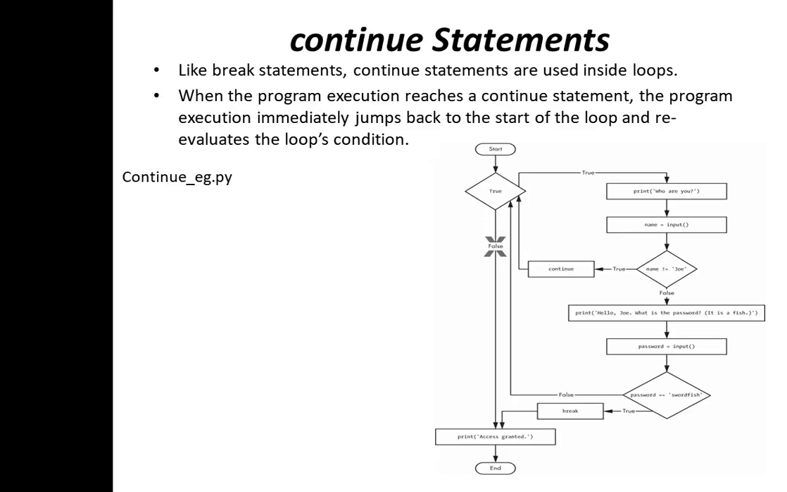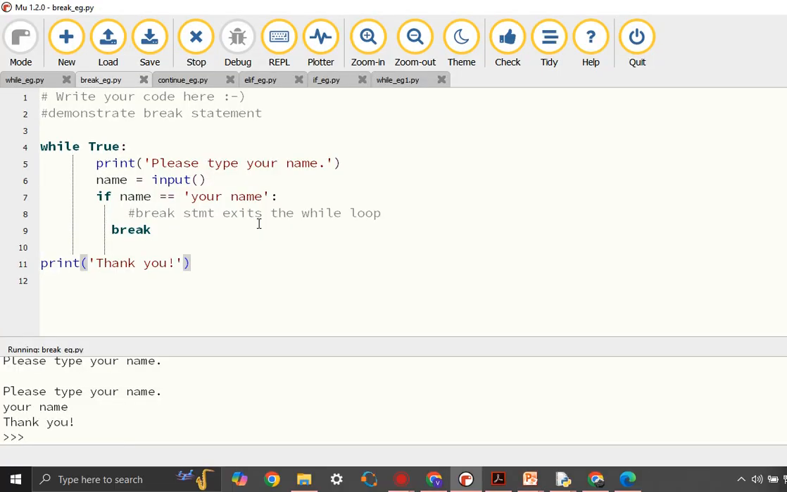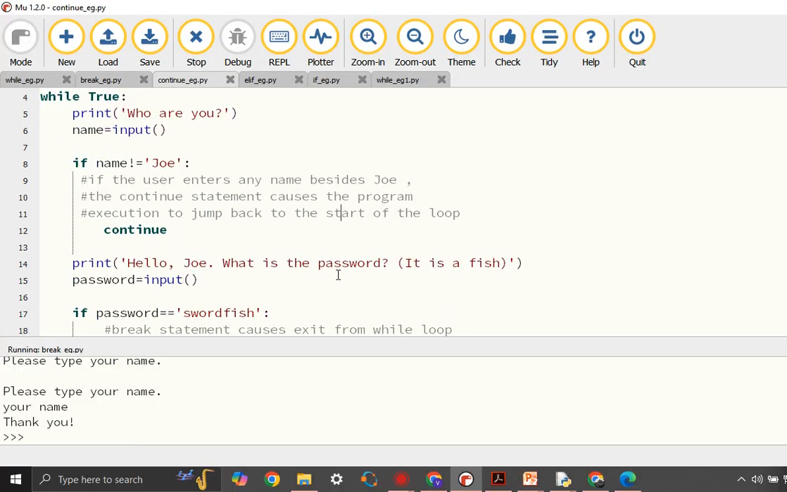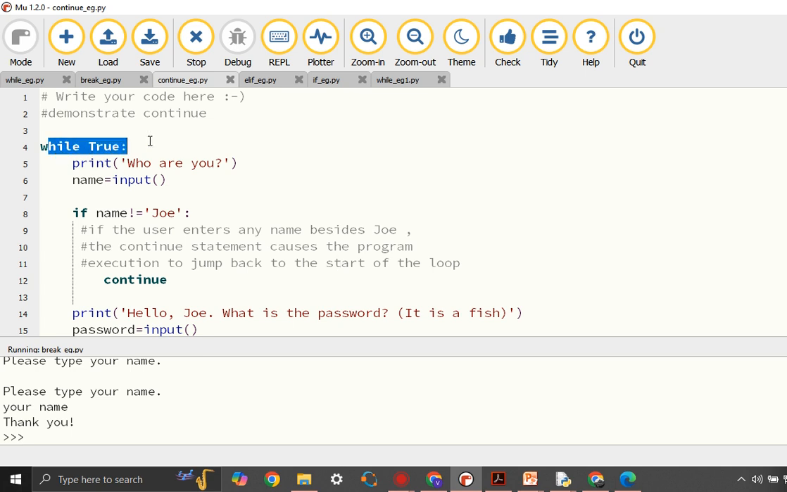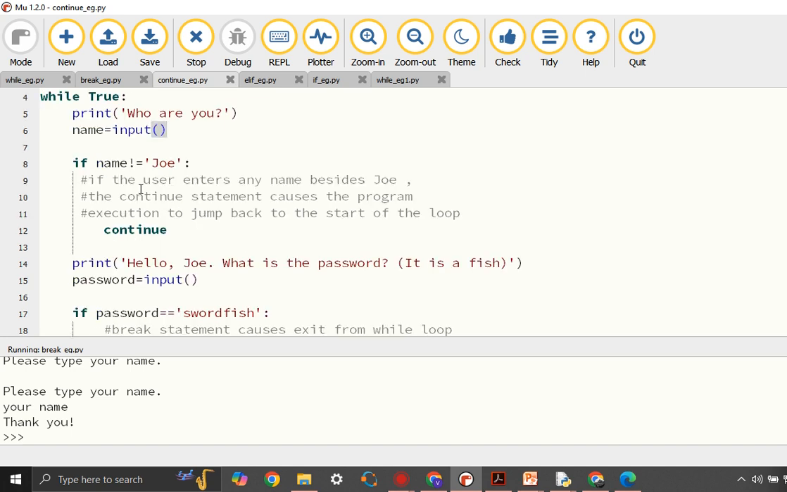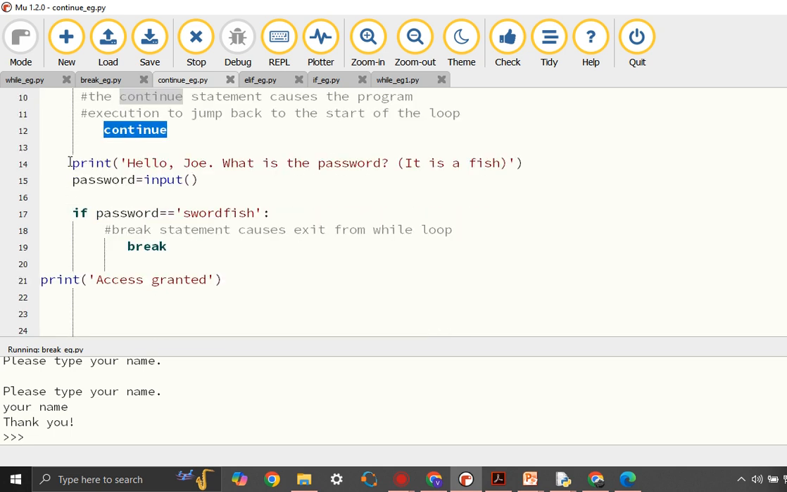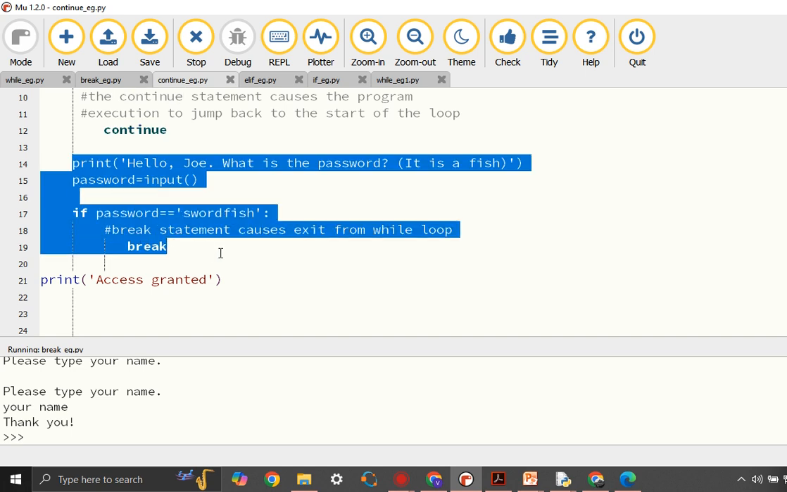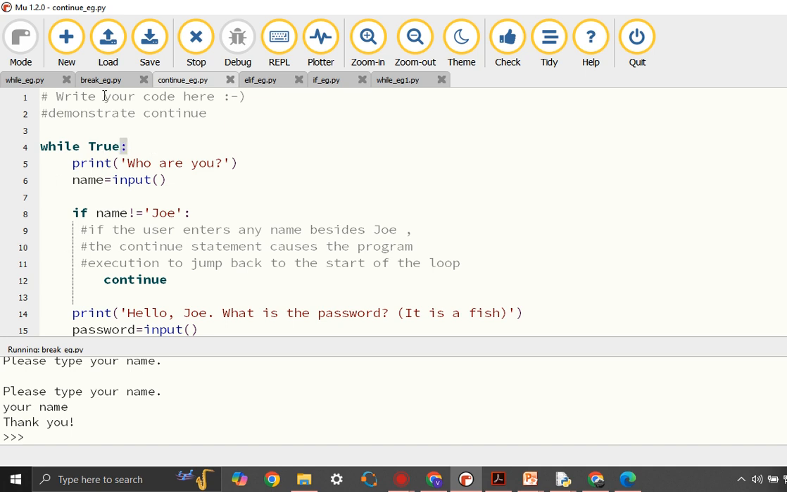Coming to the next one, continue statement. Now continue statements are also used within the loop. The difference is when the continue statement is executed, the control goes to the beginning of the loop and the rest of the statements after that continue statement will not be executed. Let's see an example. A similar program like before, while true, that means this condition is always true, where when the condition is true, it is asking the user again to type in the name. If the name we give is not equal to Joe, then it will execute continue. So once continue statement is executed, all these statements which are part of the while will not be executed and the control comes back to the while, where again it checks for the condition and executes.